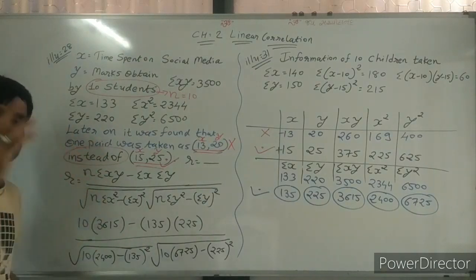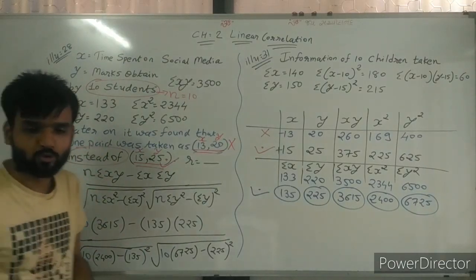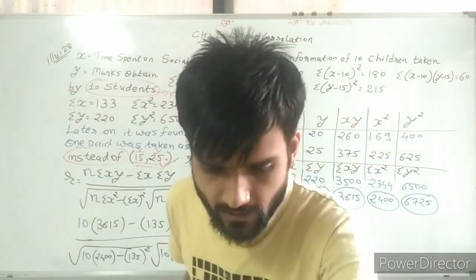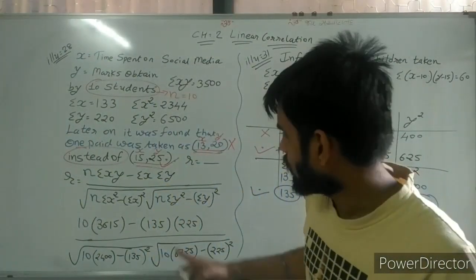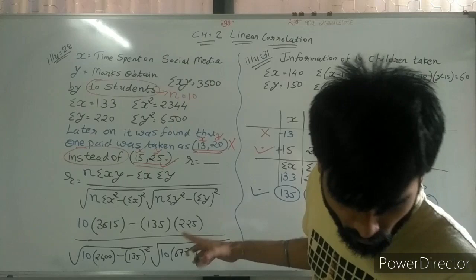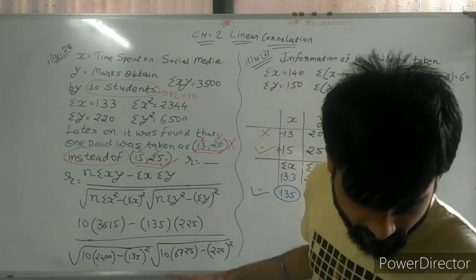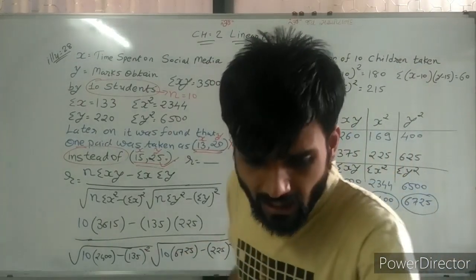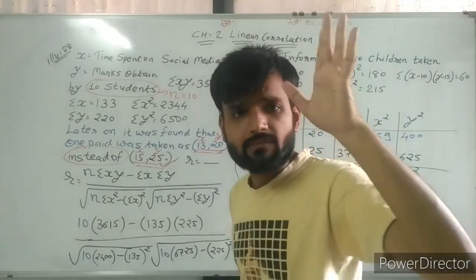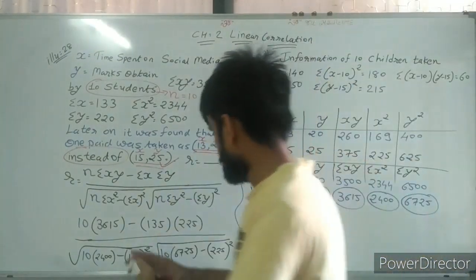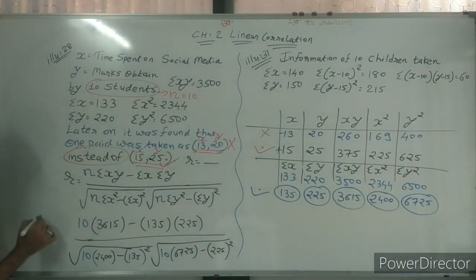Now you can do this sum yourself. That is up to you. Yes, I can give you the answer actually. After this whole calculation, you will get answer 0.5894, and then approximately 0.59.